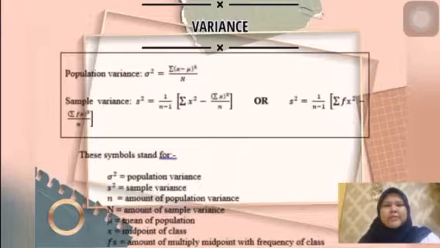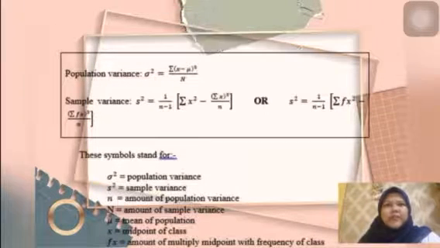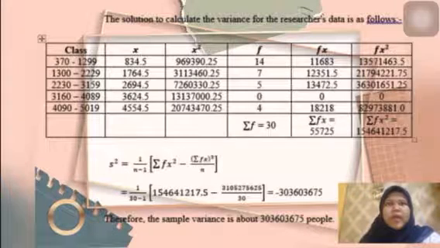The second part is variance. We have 2 formulas in this part, which are population variance and sample variance. For this part, we use the sample variance formula. First, we must have the columns of class x, x power of 2, f, fx, and fx power of 2.